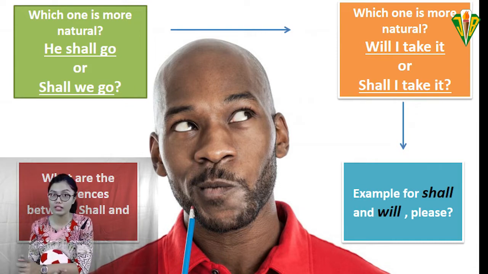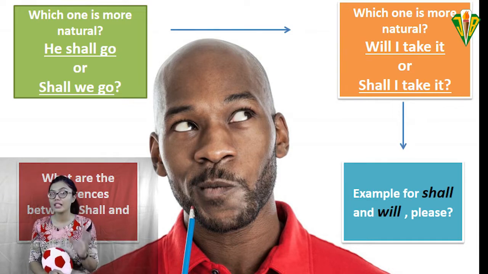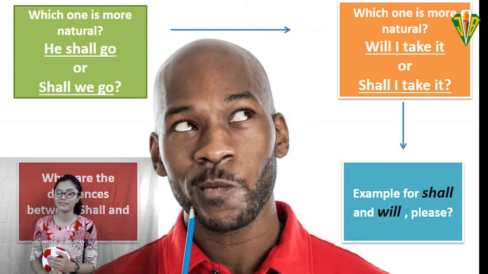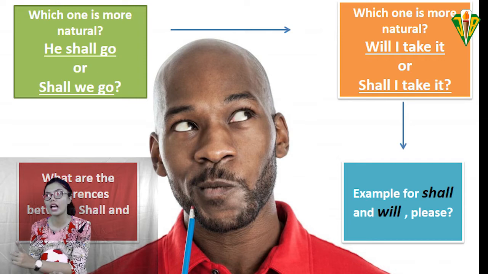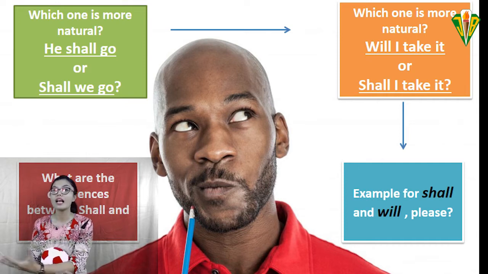After you're done with the choosing, let's move to giving examples. Please give me an example for the words will and shall. I'll give you about a minute to think. Remember, if you want to use the word shall, we can have it with the first person.